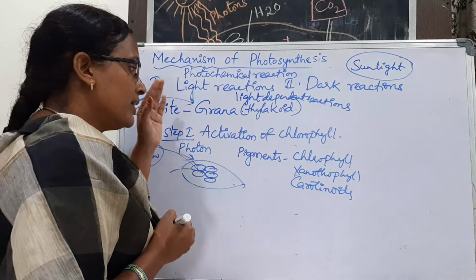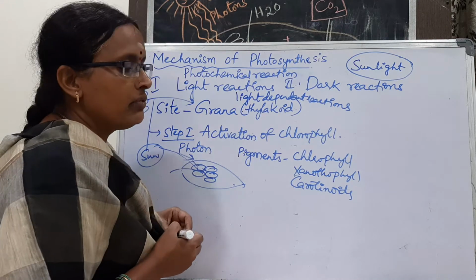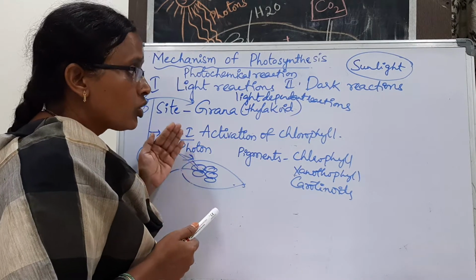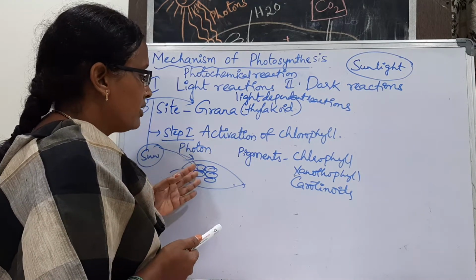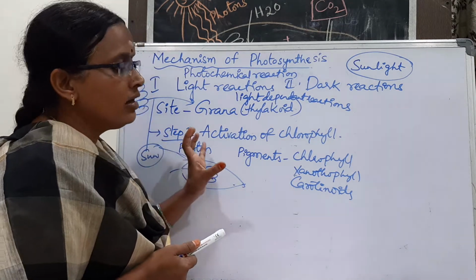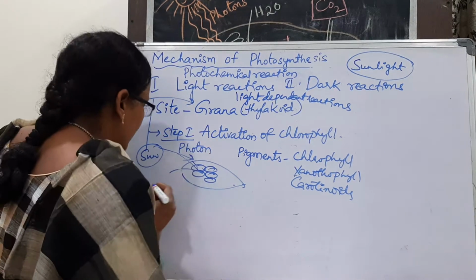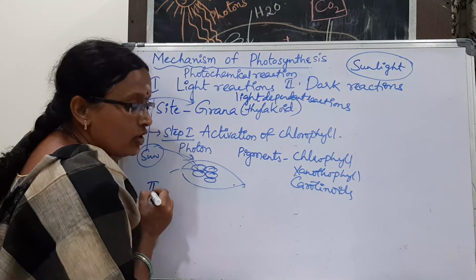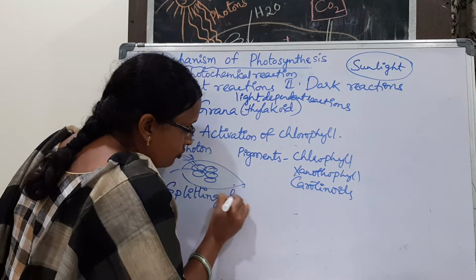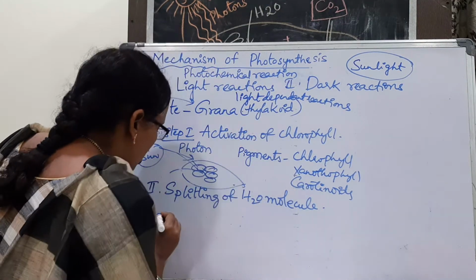Whatever we say, simply they require light for different types of chemical reactions. First step is activation of chlorophyll. Our chlorophyll molecule is present in the chloroplast. So they take the sunlight in the form of photons and they are activated. While that is going on, step 2 is splitting of water molecule.